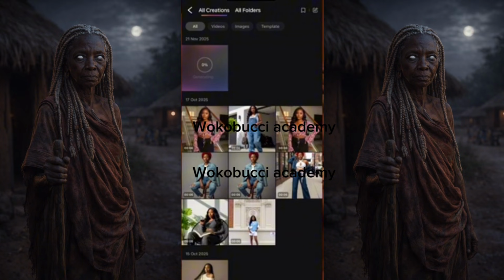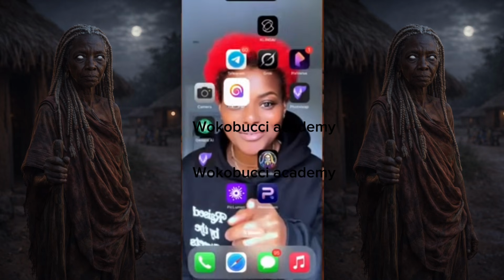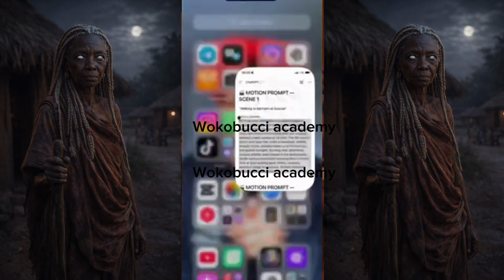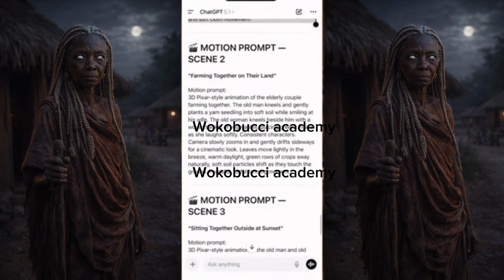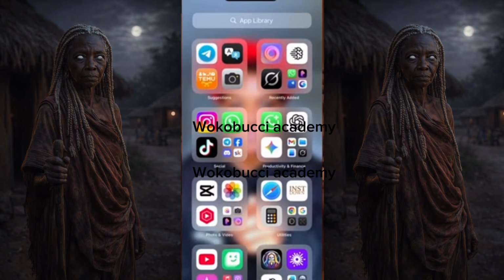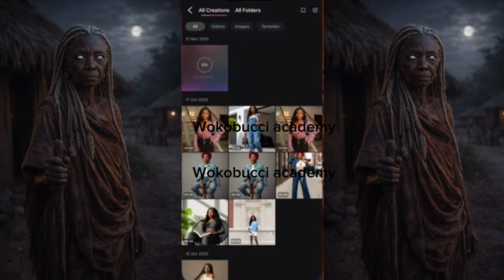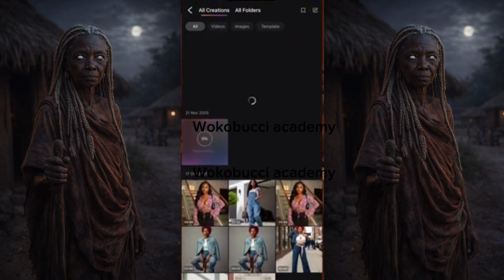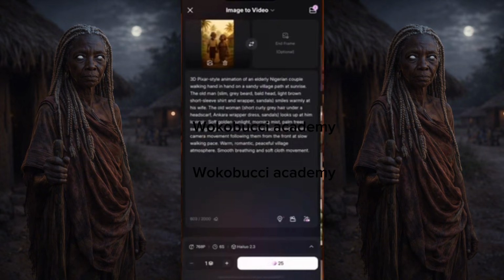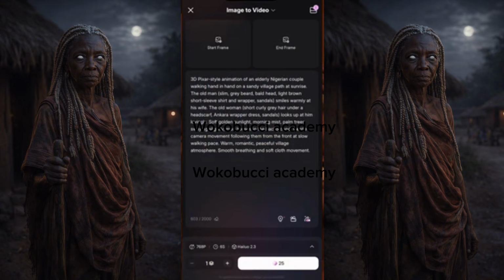While this is loading, I'll go back to ChatGPT. Okay, I'm showing you guys step by step because I don't want you to miss anything. Now I'll copy the second scene. Copy. Go back to the Hello AI tool, and then we come here. While this one is generating, let's give it time to generate. Okay, while that one is generating, I'll come here and I'll delete that picture.